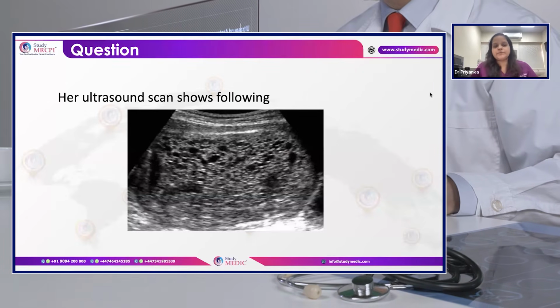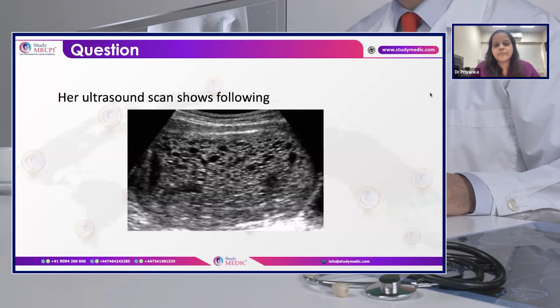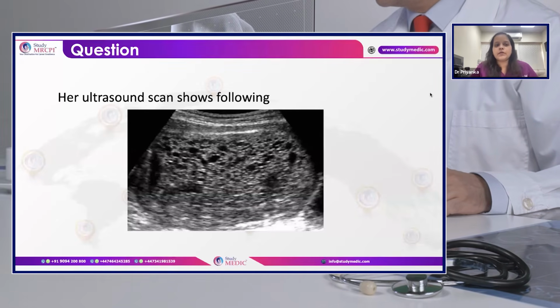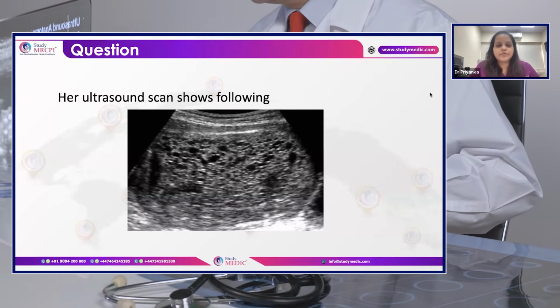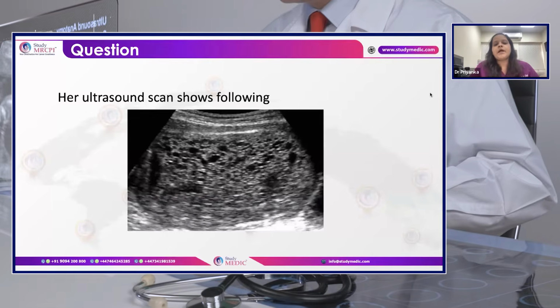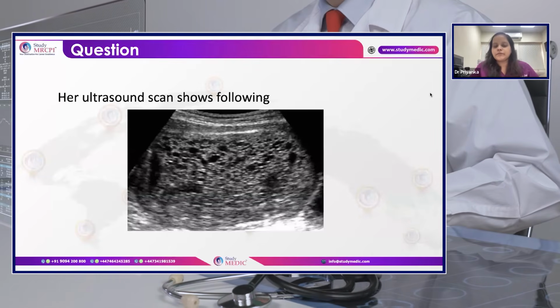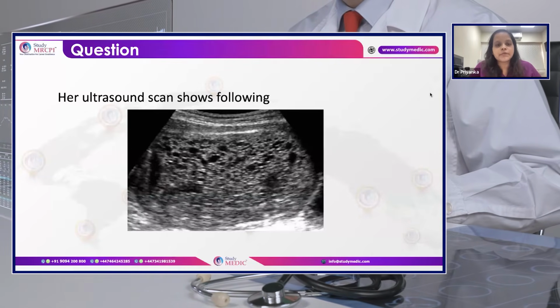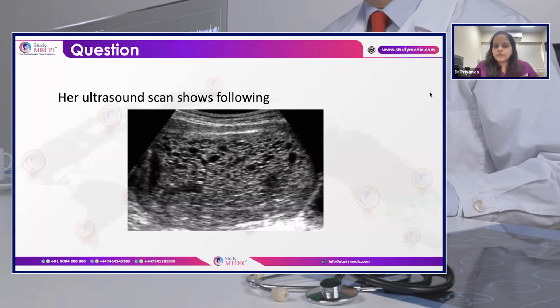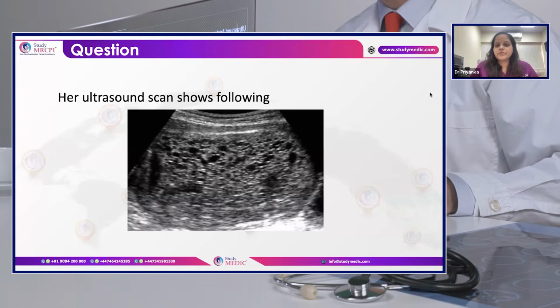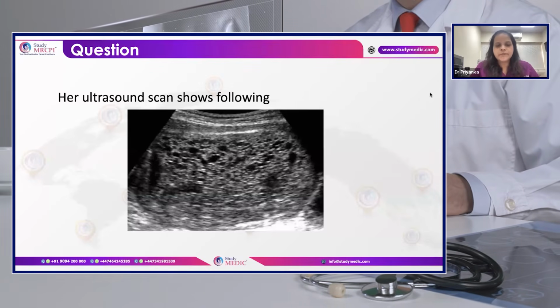But before that, as this is a case of breaking bad news, I would sensitively break the bad news and especially ask her if she wants to call any relatives. And after breaking the bad news, we'll explain what condition she is having. So for molar pregnancy, it will be suction evacuation under real-time ultrasound guidance under supervision of a senior consultant.